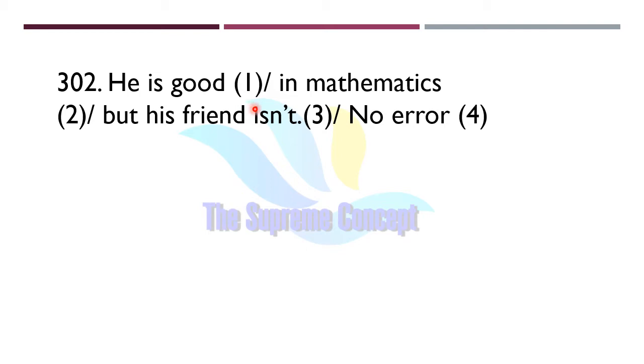He is good in mathematics but his friend isn't. Find out if there is any error in the sentence. Yes, the error lies in part number 2. Correct. Instead of in, here we will use at. So we got a prepositional error here.